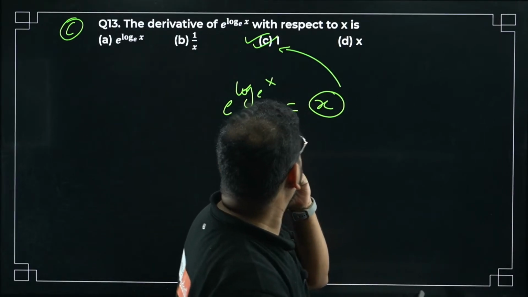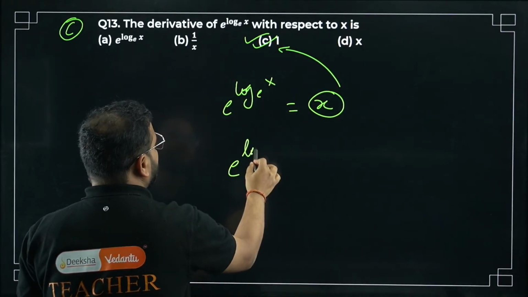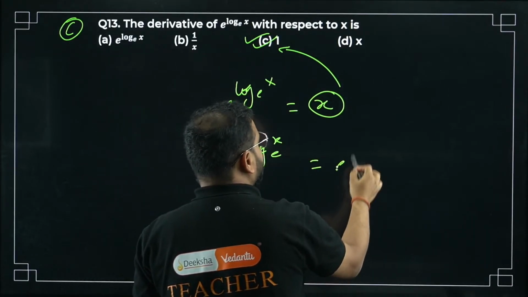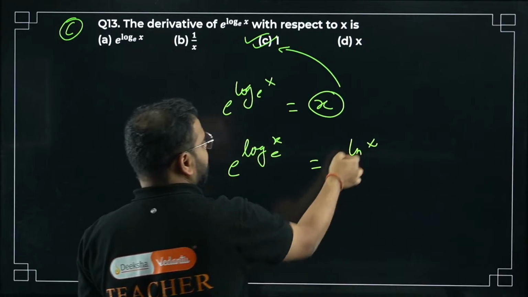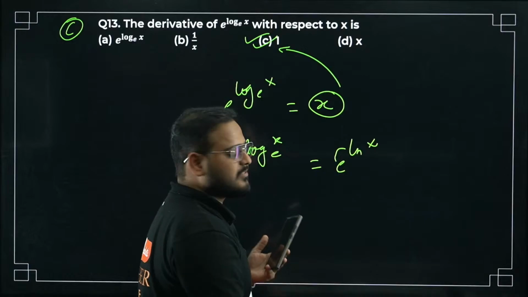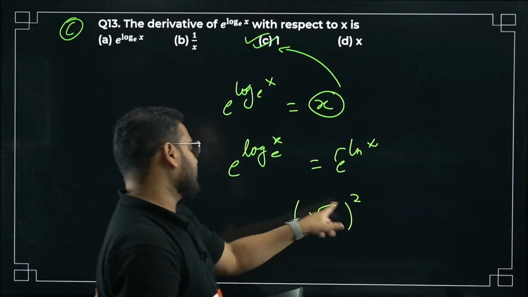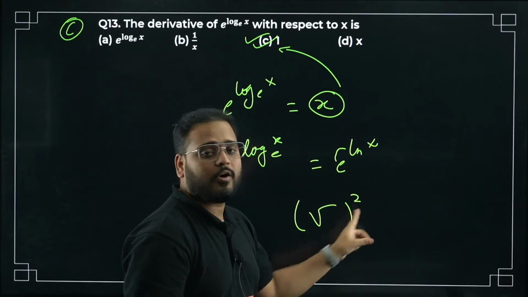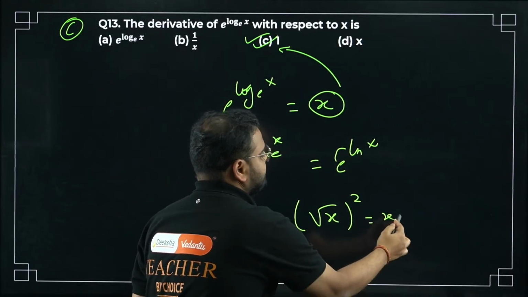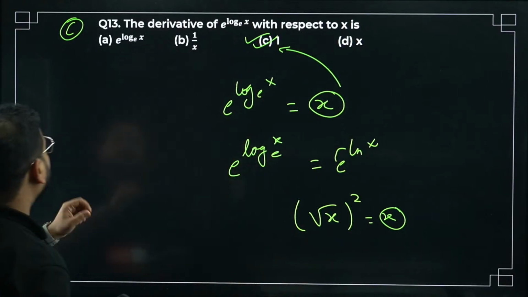No, it's e to the power log x to the base e. If you want to write it like this, e to the power ln x. e and ln are inverse functions, right? So they'll cancel each other's effect. Basically, like a root and a square, inverse of each other, you can cancel them, and whatever is the answer remains as it is. Same thing. I hope this clears your doubt.